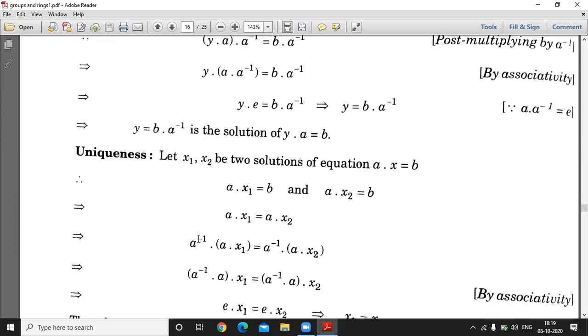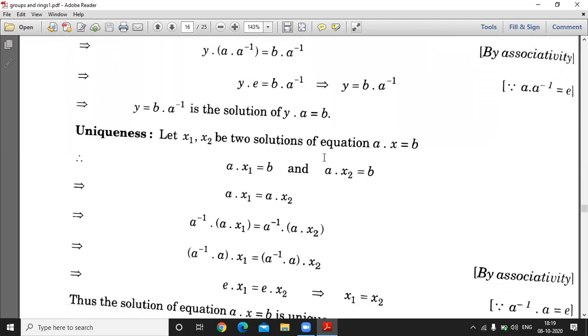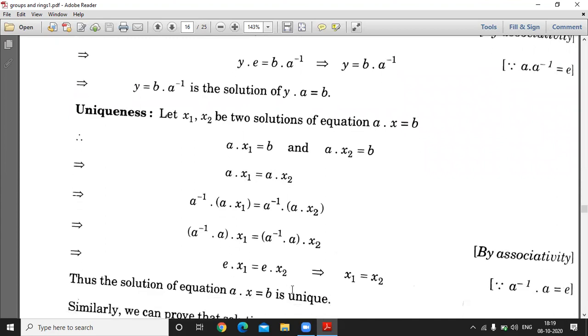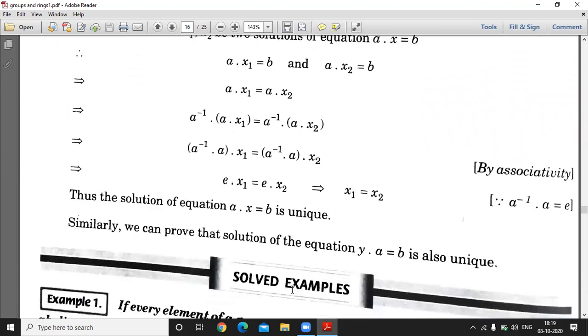So let us prove the result by contradiction. Let x1 and x2 be two solutions of the equation a dot x equal to b. If x1 is the solution of this equation, then x1 satisfies this equation. So we can write a into x1 is equal to b. And since x2 is also a solution of this equation, so a into x2 is equal to b. Since both right hand sides are equal, so left hand sides are also equal. a dot x1 is equal to a dot x2. Now pre-multiplying both sides by a inverse and using the associativity, and since a inverse into a is equal to identity, we get x1 is equal to x2. So we can say the solution is unique.